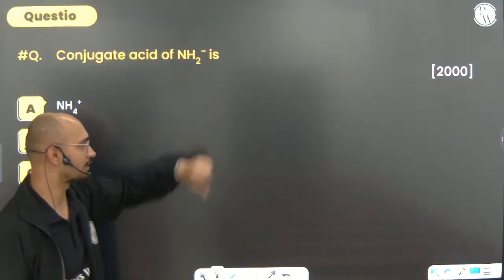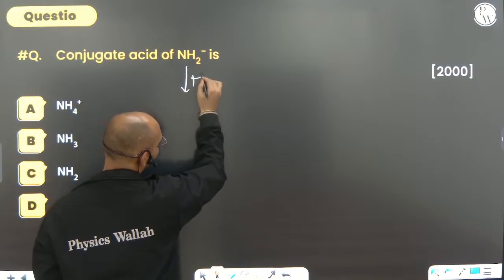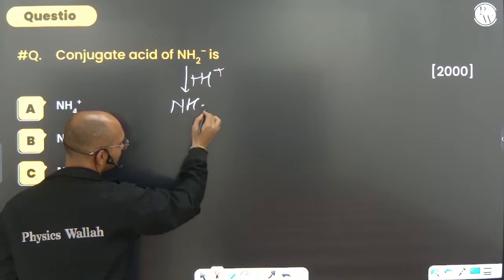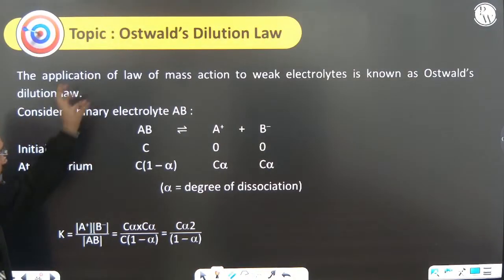Conjugate acid of NH2 minus. Conjugate acid means itself it is acting as the base, and base accepts H plus. After accepting H plus, it will convert into NH3, because minus plus plus gives neutral. So option B.